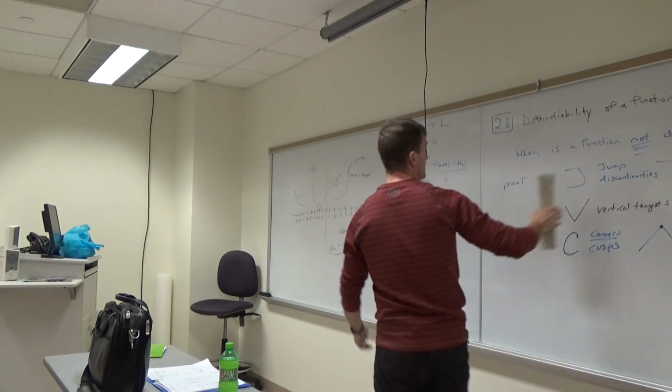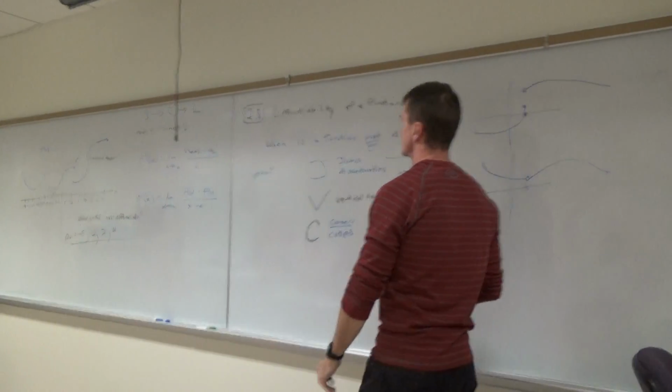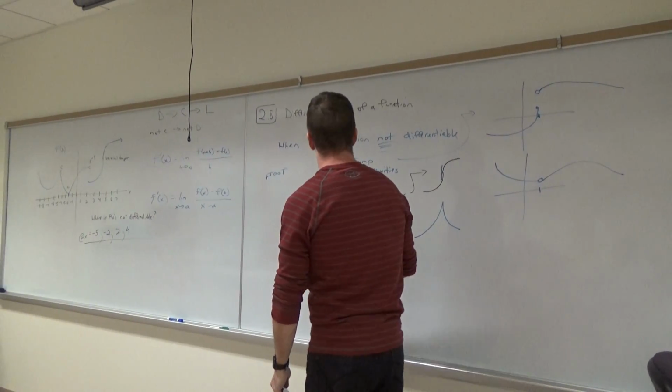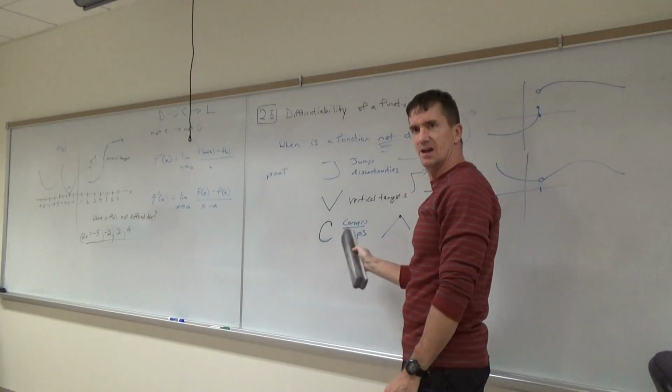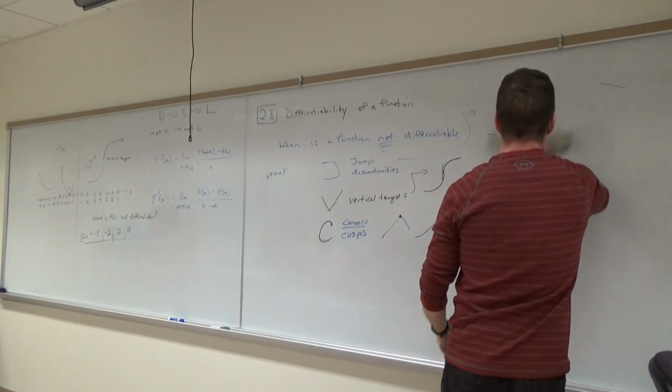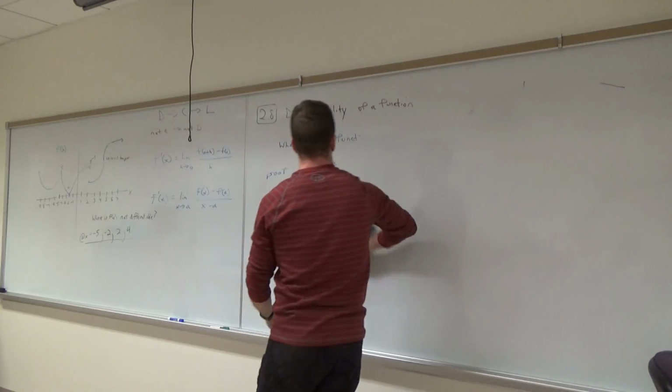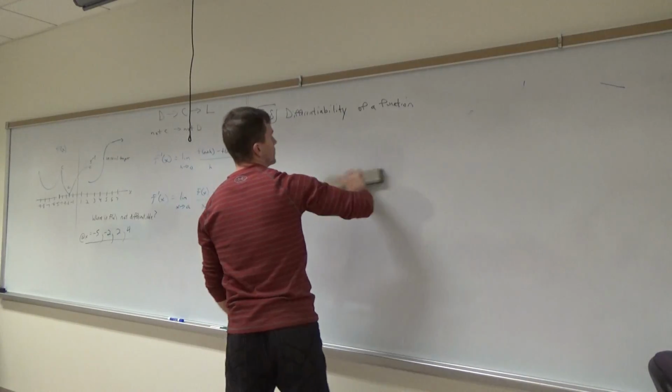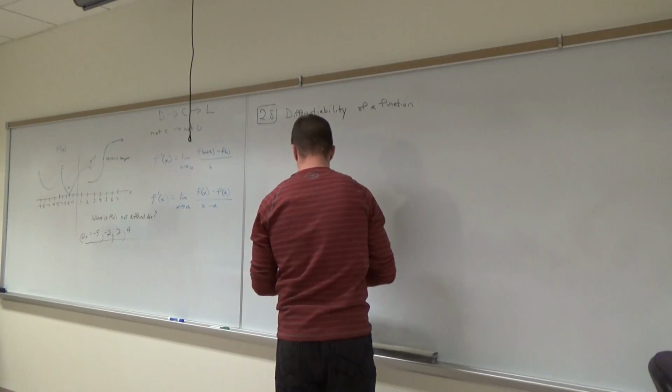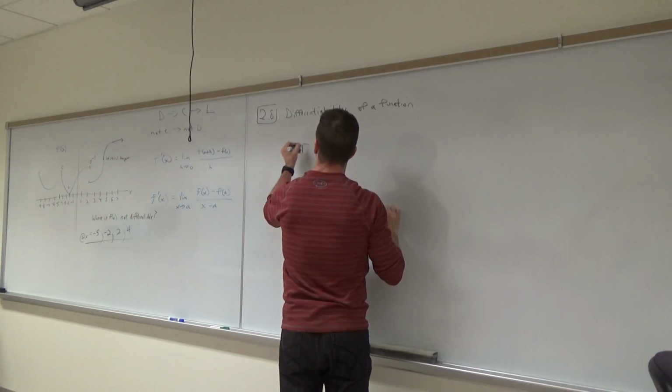All right, here's my problem. See how you do with this. Can I erase this? All right, differentiability of a function. Here it is.